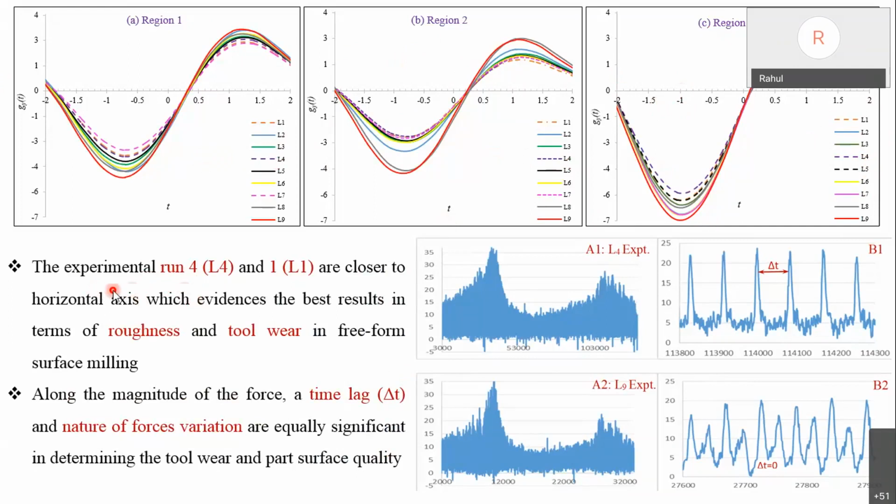So if we consider all 3 at a time, the parametric combination corresponding to experimental run 4 comes out to be the best, or it evidences the best results in terms of roughness and tool wear.